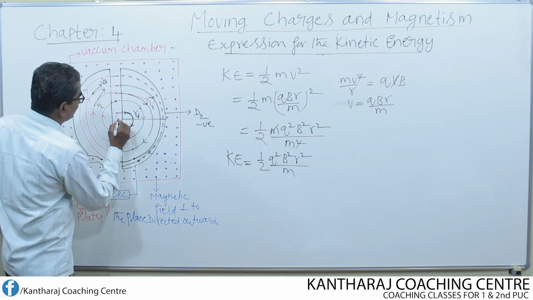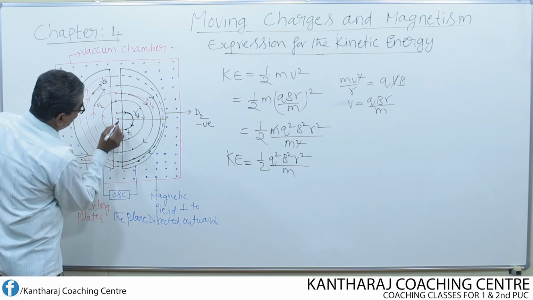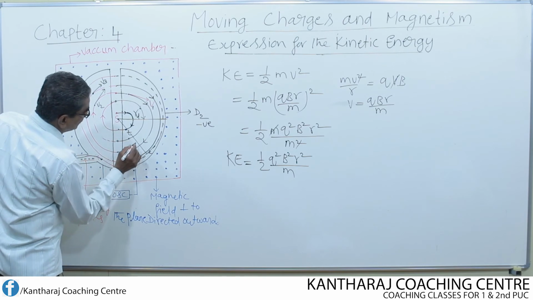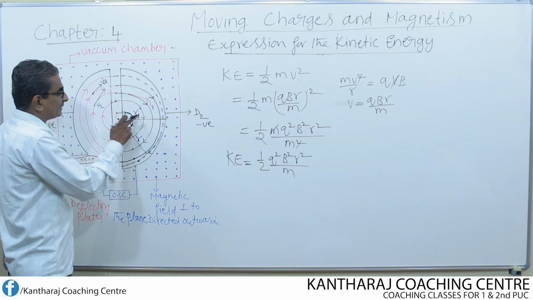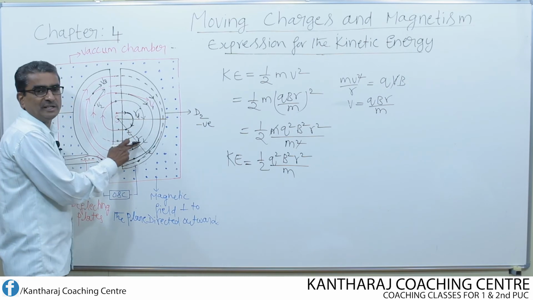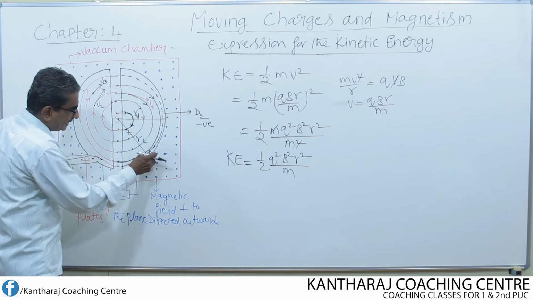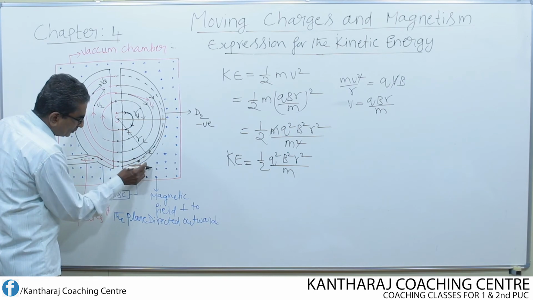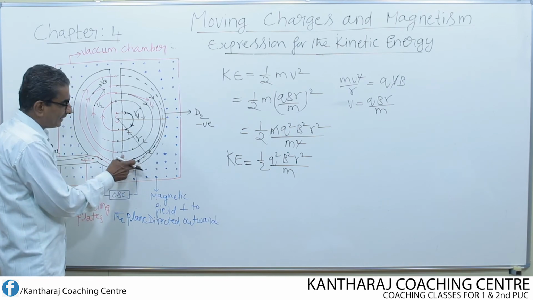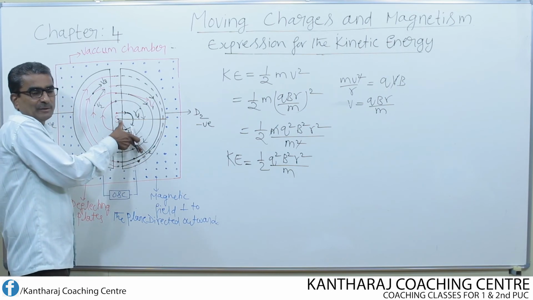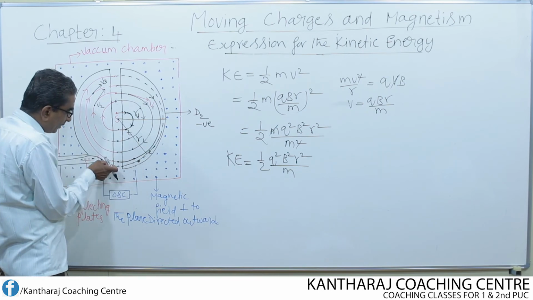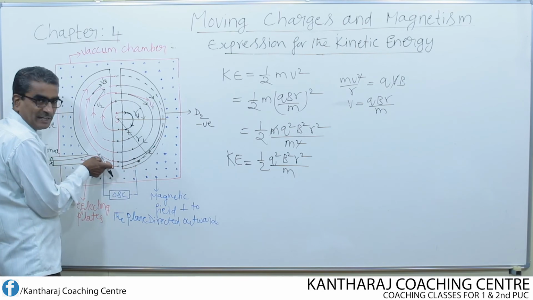and if I consider the radius of this semicircular path as R, it is found that RD is almost equal to R, because the particle is very close to the edge or the boundary of the D. So the radius of the D itself becomes the radius of the semicircular path. So at this point, the particle will have maximum kinetic energy.